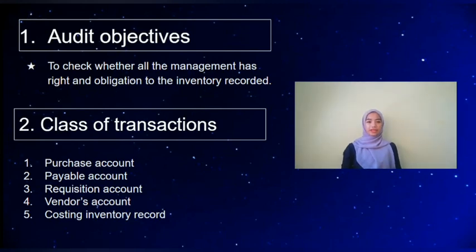So, rights and obligations. The audit objective is to check whether management has rights and obligations to the inventory recorded. Next is class of transaction, which is purchase account, payable account, requisition account, vendor account, and lastly is costing inventory record.